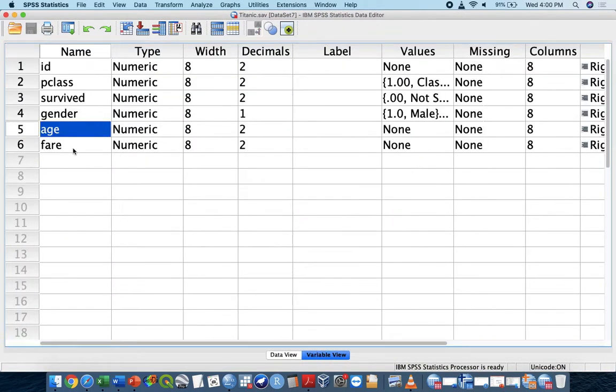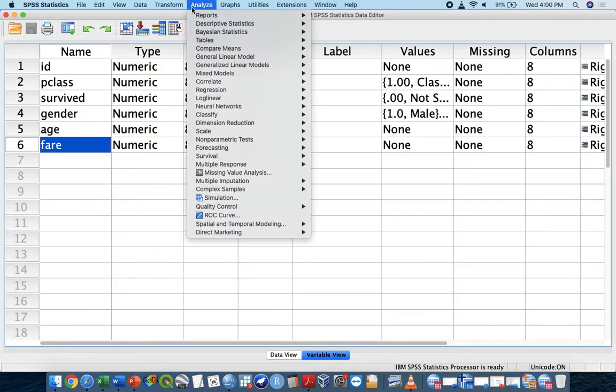And then the next one will be fare. Fare is the price of the tickets that were bought. This data is actually extracted from a website, so you can play around with it, and I feel it's very fun to learn about logistic regression using this Titanic dataset. Okay, let us do it together.